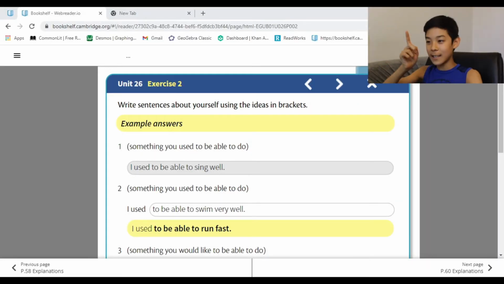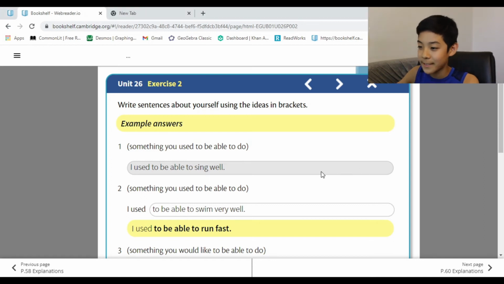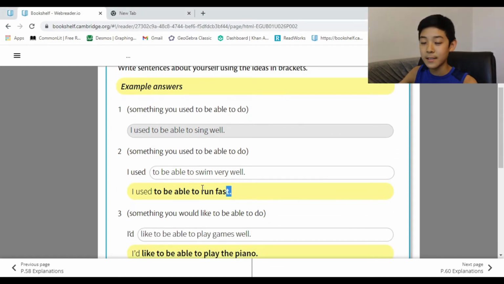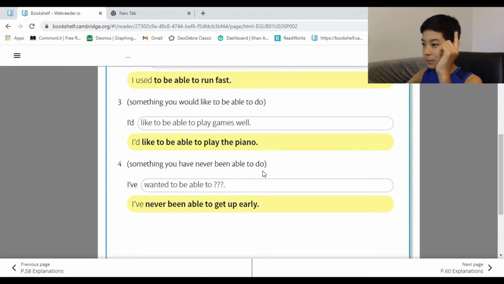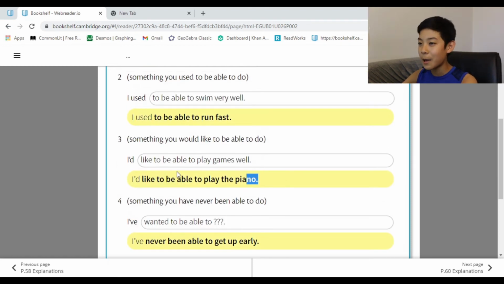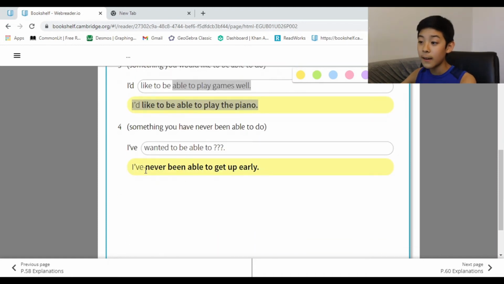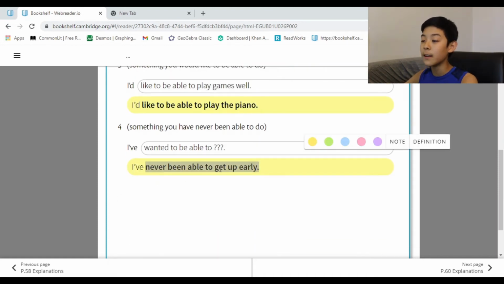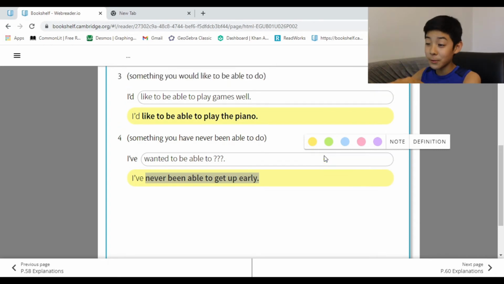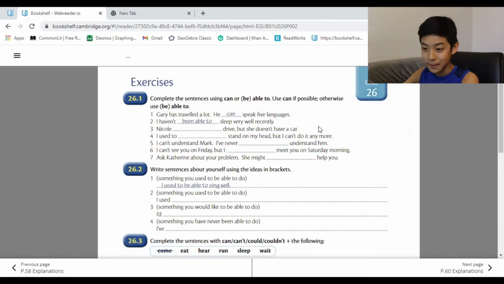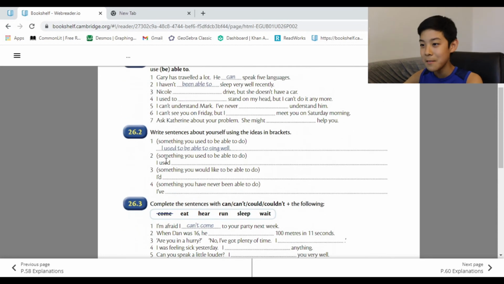Answer key. You were correct. Yes. To be able to run fast. I can actually run fast. I'm the fastest in my class and in my grade, so that's pretty good. I'd like to be able to play the piano. That would be something I used to do, but I can't anymore. I've never been able to wake up early. True that. I should have done that one. All right.